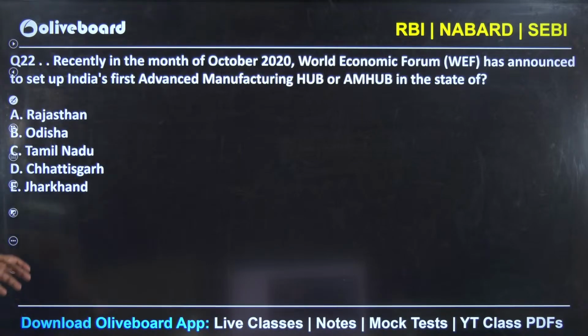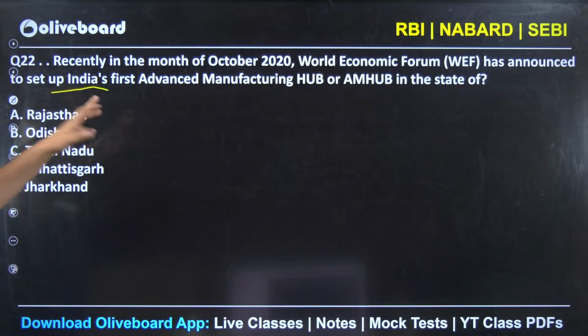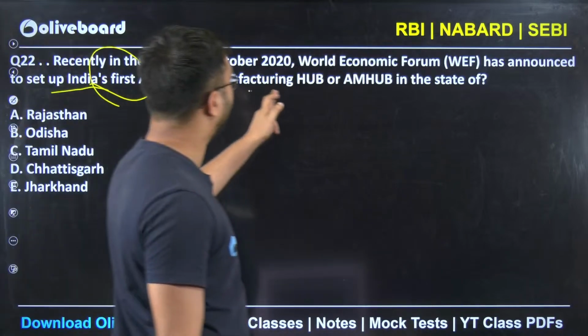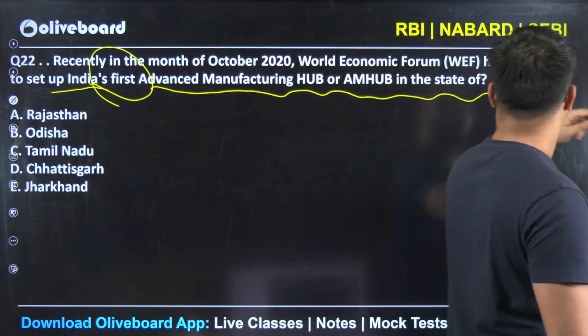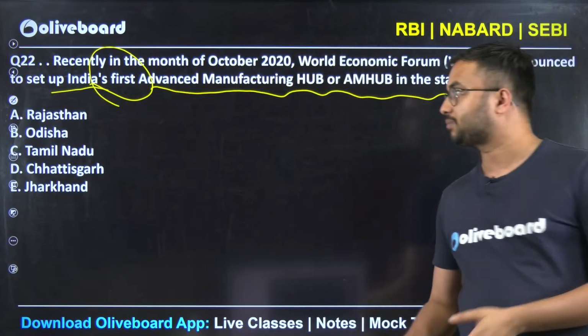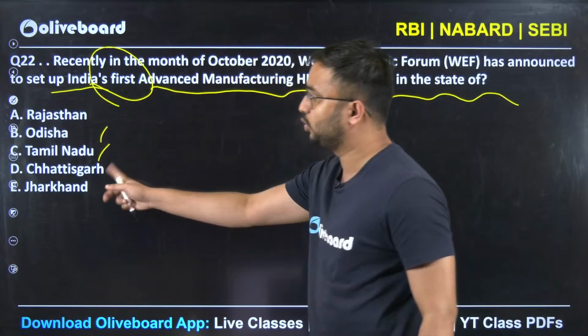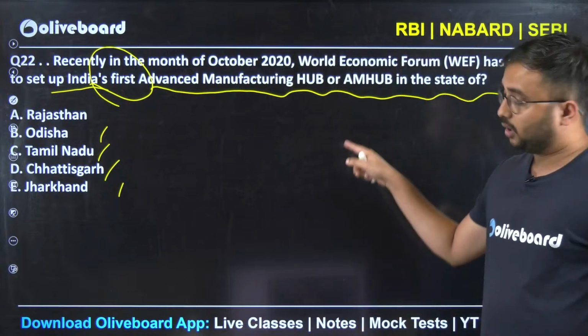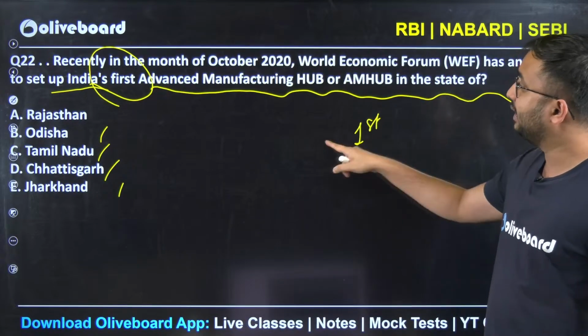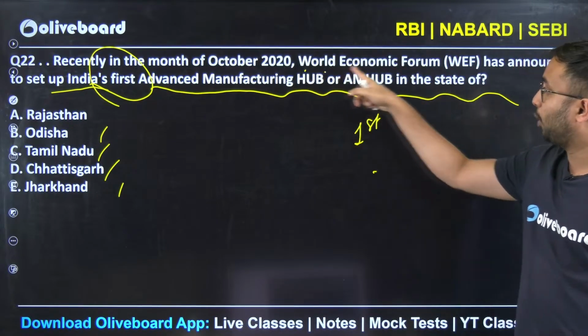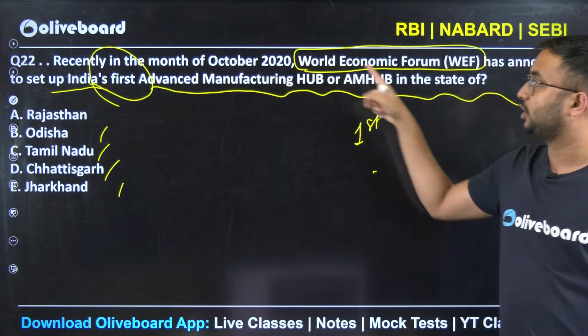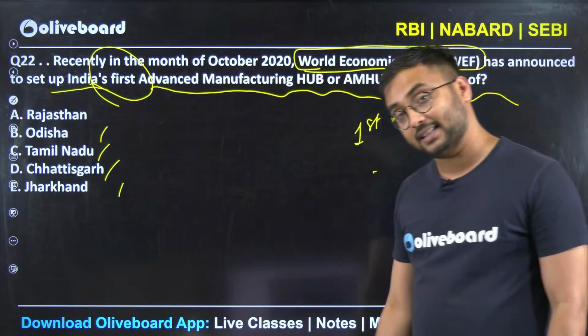Recently in the month of October 2020, World Economic Forum WEF has announced to set up India's first advanced manufacturing hub in the state of what? Rajasthan, Odisha, Tamil Nadu, Chhattisgarh and Jharkhand. So anything which is first, anything which involves an important organization, this is a topic which is in your ESI syllabus.